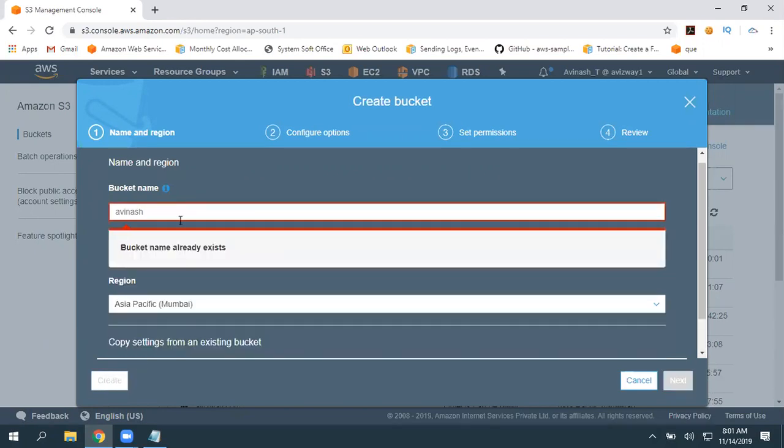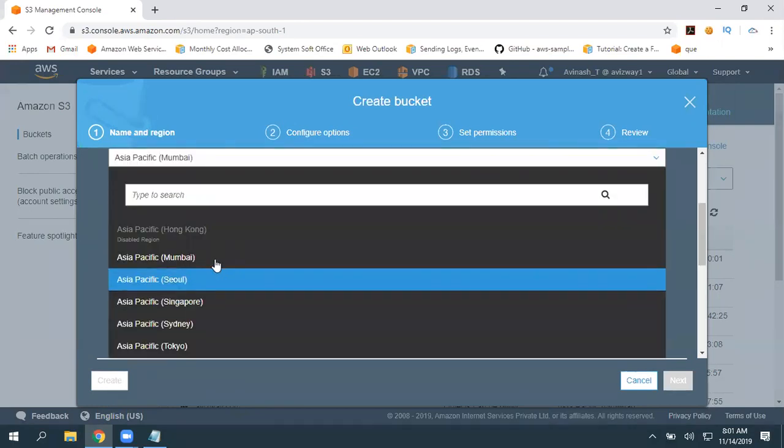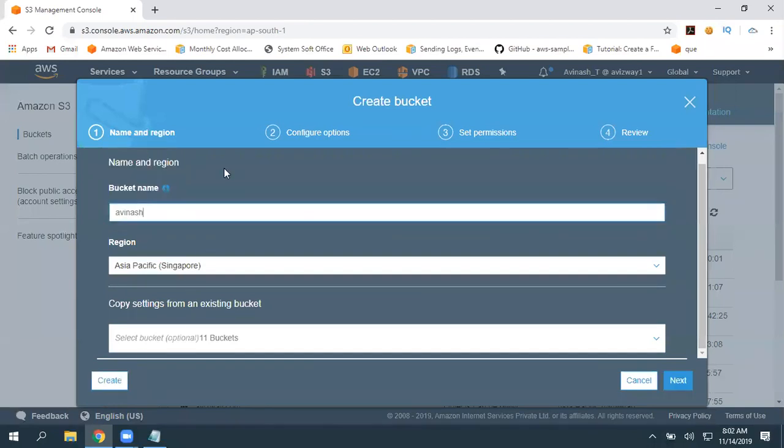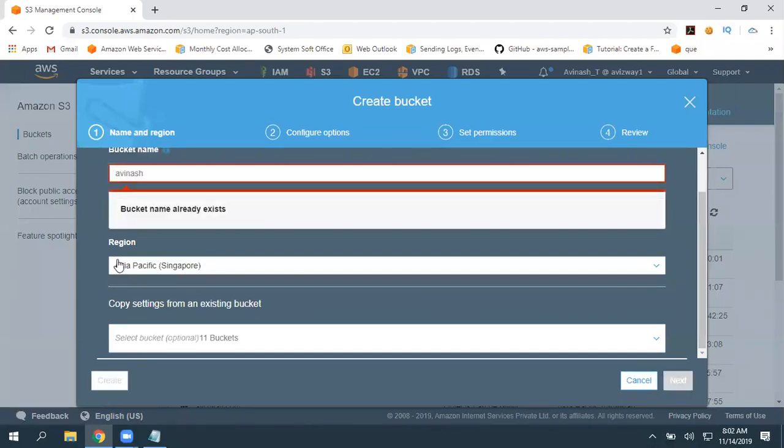When you click on create, it is saying the bucket name already exists. I selected Mumbai, so it may be saying that. Let me pick Singapore, not allowing. In Singapore also it is showing the same. I told you bucket names must be unique across the globe. Must be a unique namespace across the globe. So if someone has already taken a bucket name, you can't do anything. If you contact AWS also, they won't reveal it. That is why I have not deleted those buckets.